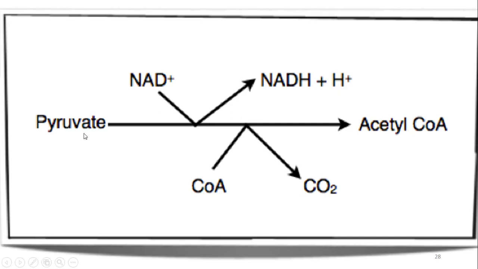Now look at here. You can see the pyruvate molecule is converted into acetyl coenzyme A. This chemical reaction is said to be the link reaction. Now what happens? Hydrogen is removed, so dehydrogenation. Carbon dioxide is removed, decarboxylation. So pyruvate is dehydrogenated and decarboxylated to produce acetyl coenzyme A, and this reaction is said to be the link reaction.